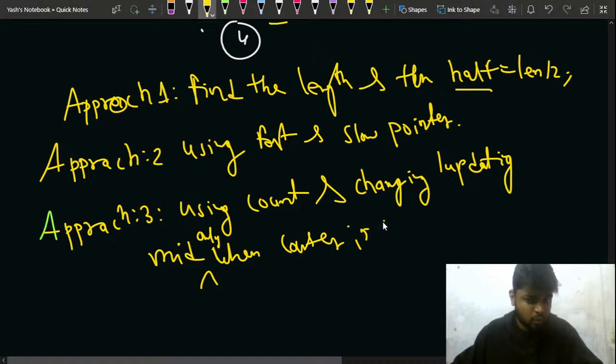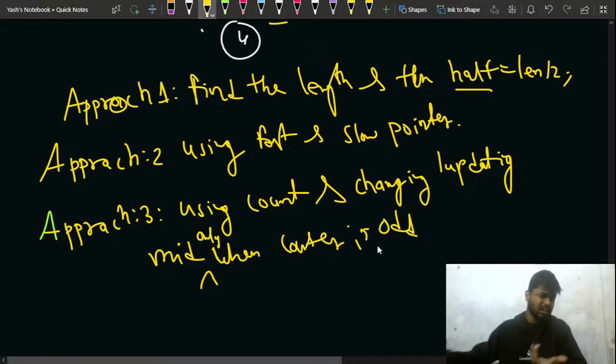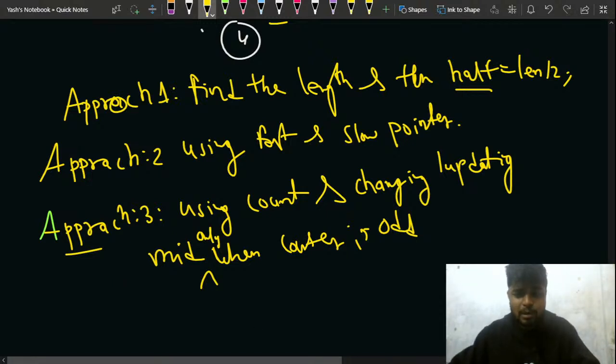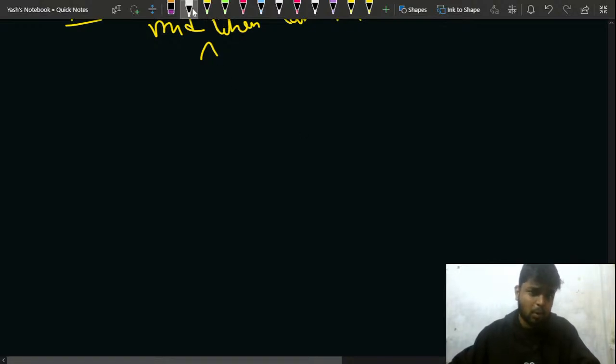That is also similar to the fast and slow pointer approach, but here you are using the concept of count, and whether count is even or odd, right? And this particular problem, that is find the middle of the linked list.